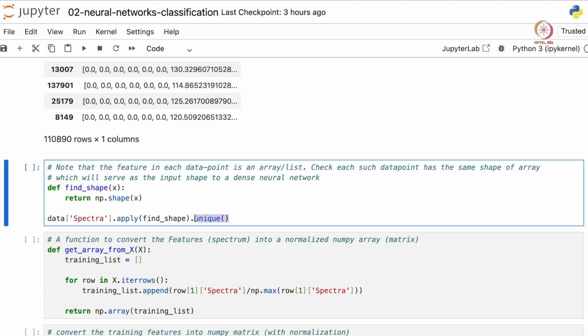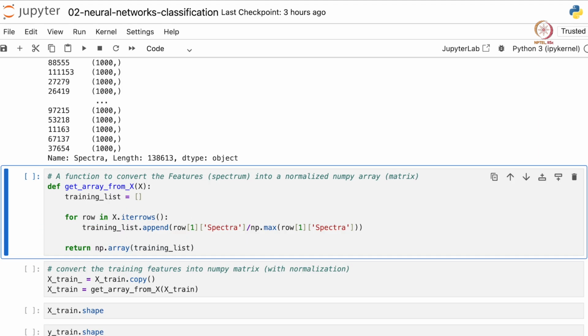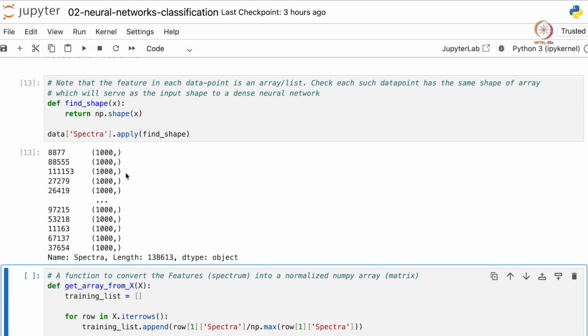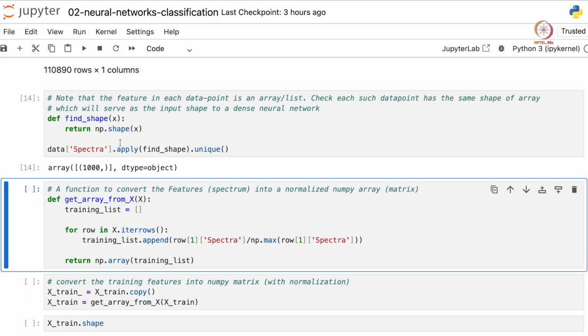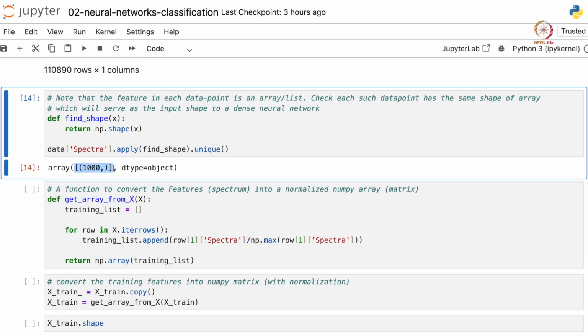Let me run this without the unique so that we understand what is happening here. This returns a series containing the shape of every list present in the cells of the data frame. Now if we use the dot unique method, it returns all the unique entries present in this series. If we run this, we see there is only one entry, meaning that all lists in the data frame contain 1000 floats. So we can now convert it into matrix form.